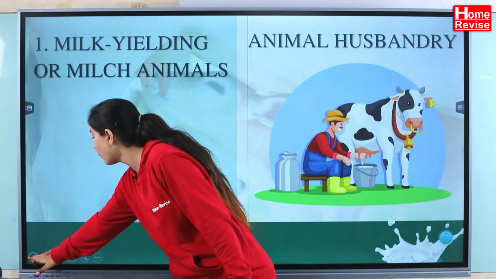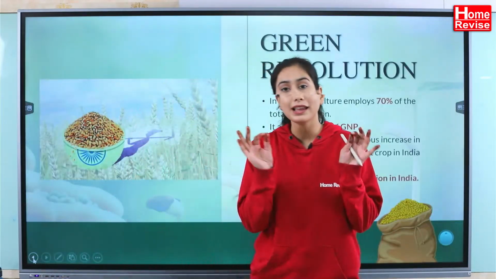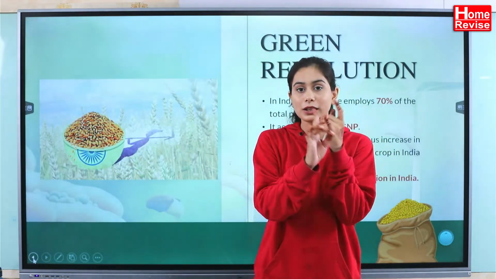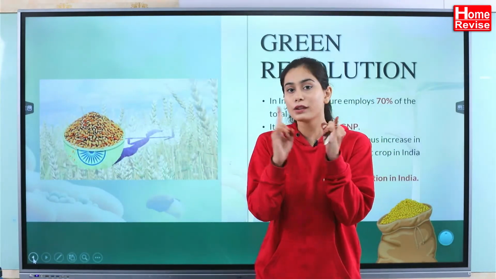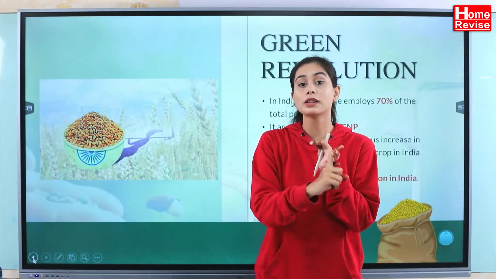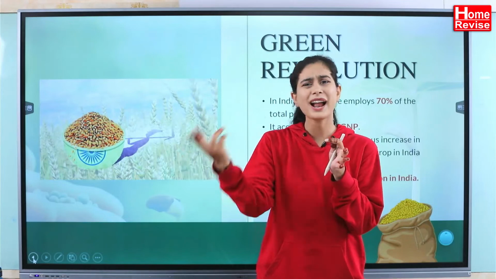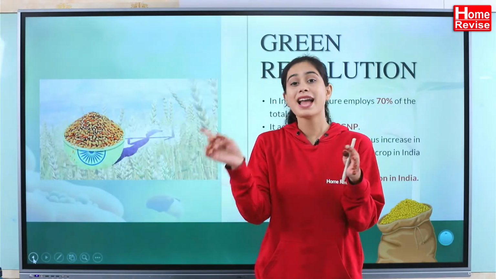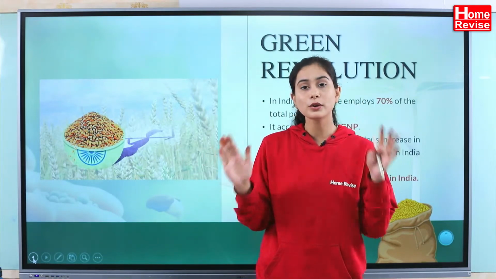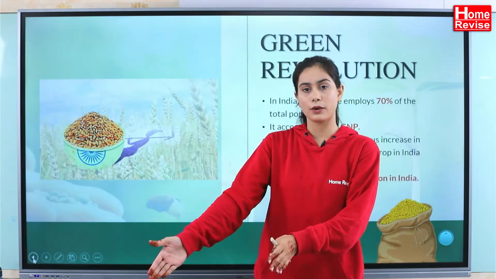Next is animal husbandry, which we are not going to discuss here, because today we are only going to talk about plants. In the exam, in the food production part, you have only the plant part. So what you have to remember is organic farming, only your Green Revolution, the two types of crops on the basis of their pattern, the Kharif crop and the Rabi crop, and on the basis of their lifespan, annual, biennial and perennial. Remember only that much for your particular exam right now.